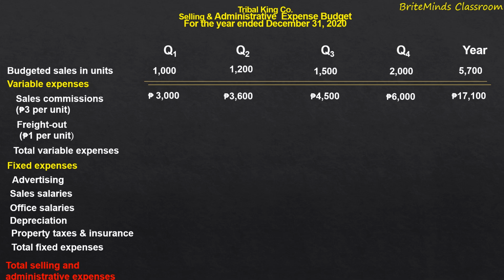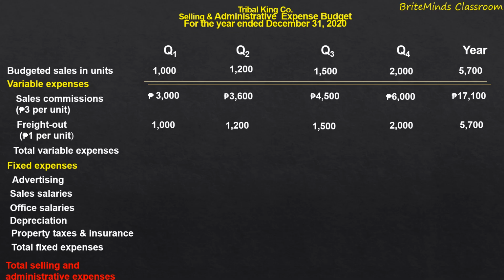And then for the freight out, which costs 1 peso per unit. For the first quarter, 1,000 units multiplied by 1 peso, so we have 1,000 pesos as the budgeted freight out expense for the first quarter. For the second quarter, 1,200 pesos. For the third quarter, 1,500 pesos. And then for the fourth quarter, 2,000 pesos. So for the entire year, the budgeted freight out expense is 5,700 pesos.